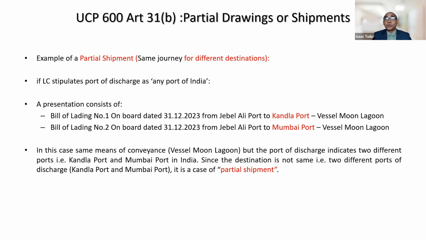Okay. So either just focus on whether the same means of conveyance has been used or not. If not, 2 trucks or 2 vessels means it is a case of partial shipment, or check whether the same destination is there or not, the same port of discharge is there or not. As far as the LC is concerned, the port of discharge is any port in India, so it is absolutely okay. But you will treat this as a case of partial shipment because of the same journey but for different destinations. It should be the same destination, right?